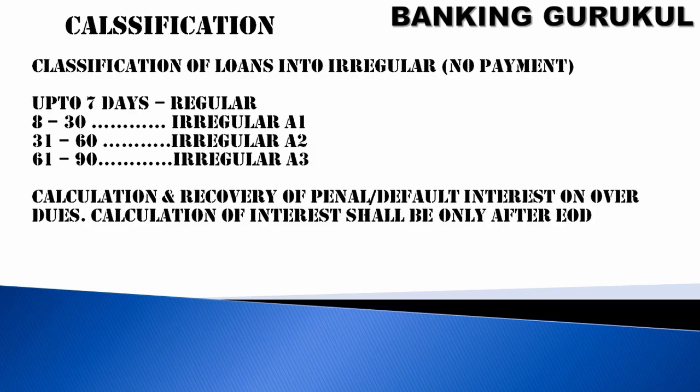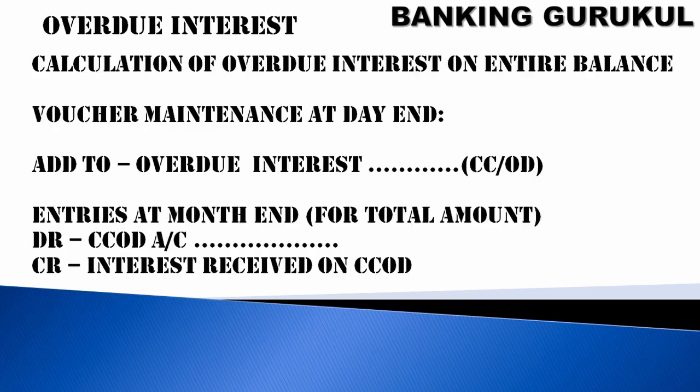Classification. Non-payment. Classification of loans into irregular when no payment is received from CCOD. Up to 7 days regular, 8 to 30 days irregular A1, 31 to 60 days irregular A2, 61 to 90 days irregular A3. Calculation and recovery of penal default interest on overdues. Calculation of interest shall be only after EOD.